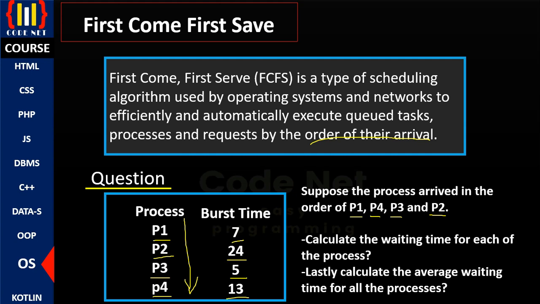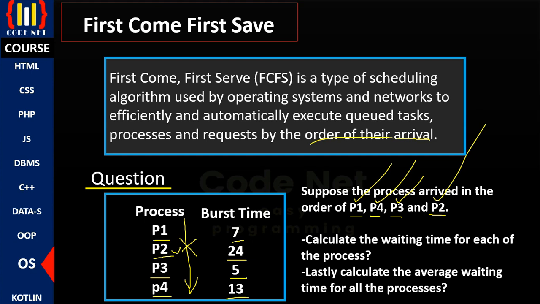First come, first serve. Hence, process 1 will be executed first, followed by process 4, followed by process 3, and lastly process 2 will be executed last, although it isn't presented at the far end here. No, hence process 2 will be last because it is first come, first serve. And then the question continues: calculate the waiting time for each of the processes, and lastly, calculate the average waiting time for all the processes that we have in this question.